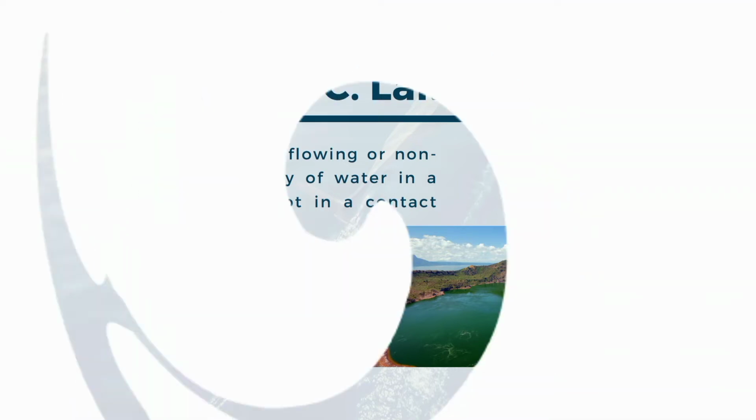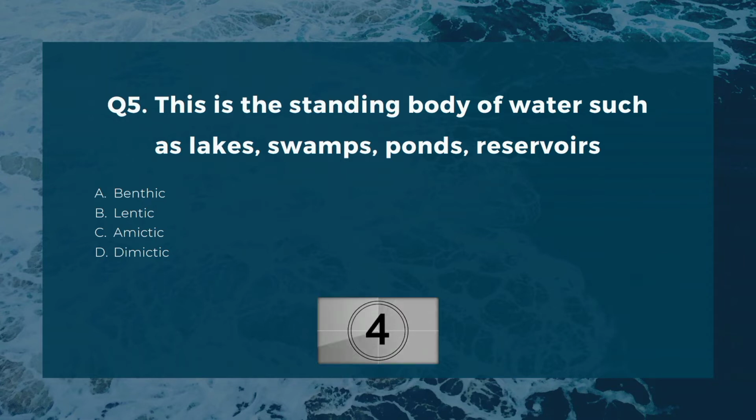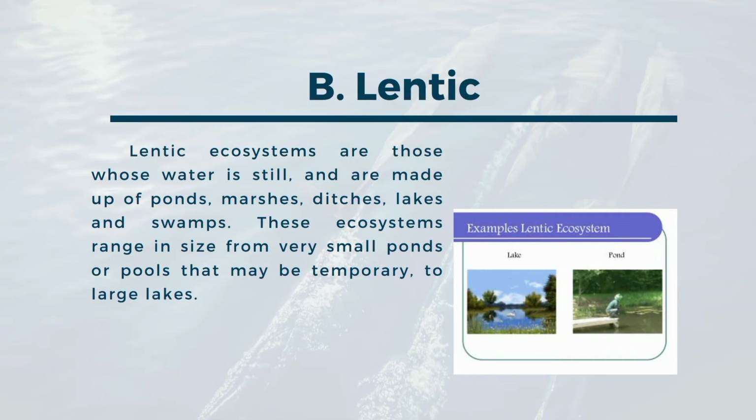Number 5. This is the standing body of water such as lakes, swamps, ponds, reservoirs. A. Benthic. B. Lentic. C. Ametic. D. Domitic. The correct answer is B. Lentic. Lentic ecosystems are those whose water is still, and are made up of ponds, marshes, ditches, lakes and swamps. These ecosystems range in size from very small ponds or pools that may be temporary to large lakes.